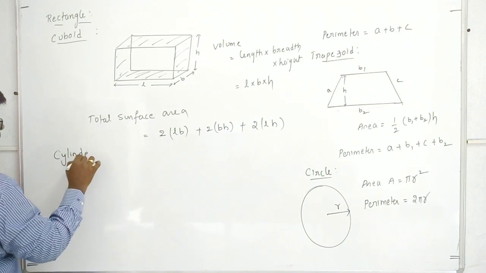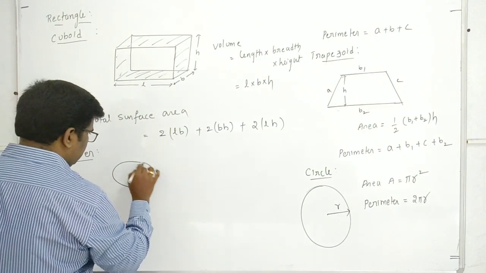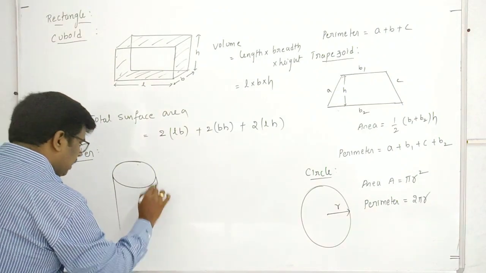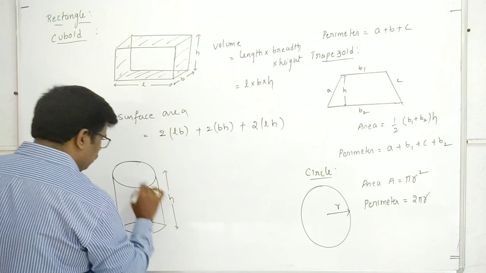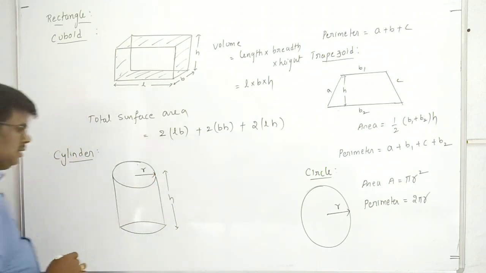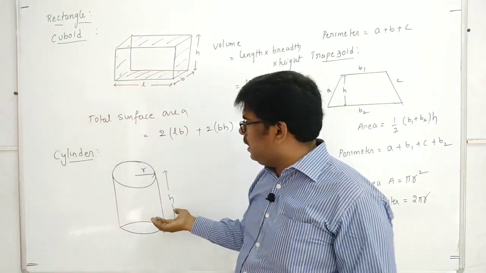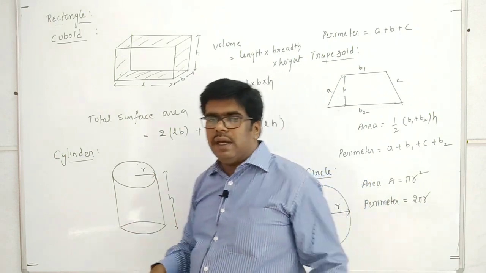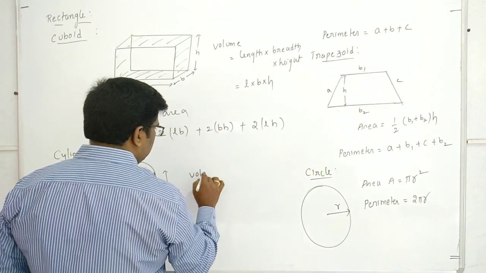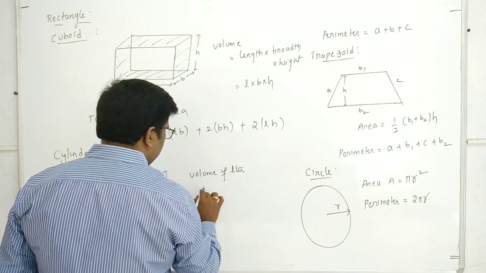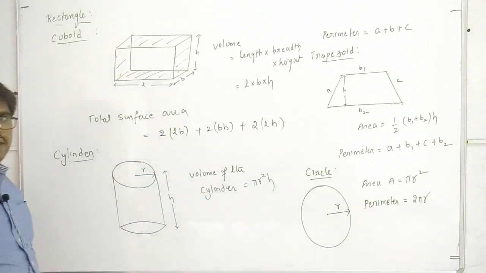Next, cylinder. If you take a cylinder whose radius is R and height is H, then the volume of it is nothing but the base area into height H, that is pi r square H. The volume of the cylinder is pi r square H, you can write.